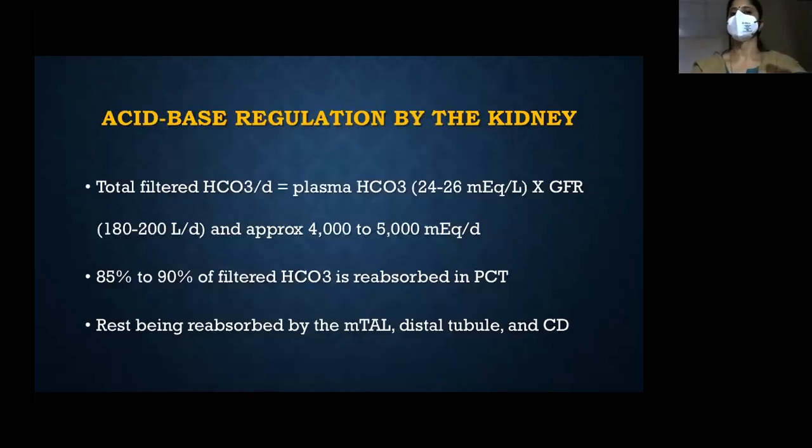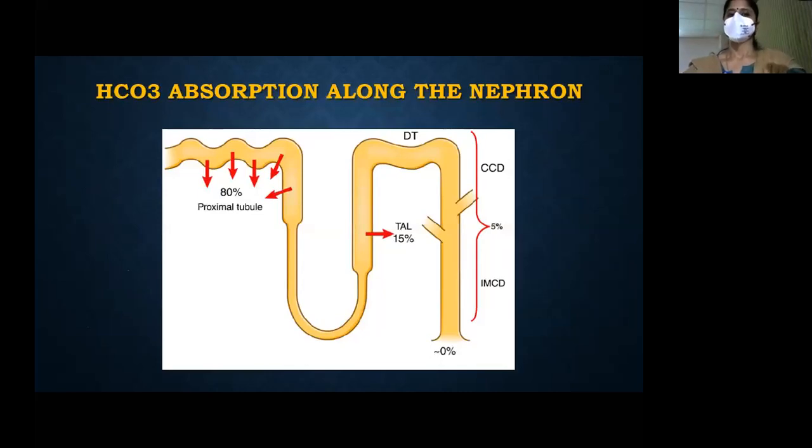So this is what I told you. The total filtered bicarb per day: plasma bicarb is 24 milliequivalents, glomerular filtration rate is about 180 liters per day. So roughly 4,000 to 5,000 milliequivalents per day of bicarb is being filtered, and 85 to 90% is reabsorbed by the proximal convoluted tubule. The rest is reabsorbed in the thick ascending limb, distal convoluted tubule, and the early part of the collecting duct. So you can see 80% by the proximal convoluted tubule, 15% by the thick ascending limb, and 5% by the distal tubules.